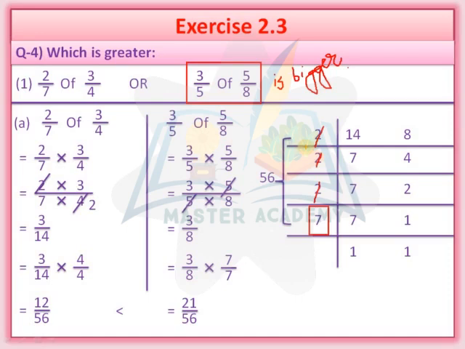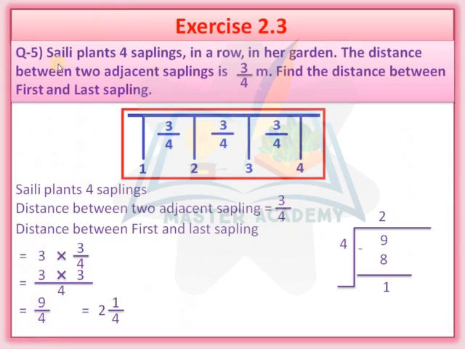Clear? Okay. Now we will move on. Question number 5. Shelly plants 4 saplings in a row in her garden. The distance between 2 adjacent saplings is 3 upon 4 meter. Find the distance between first and last sapling.